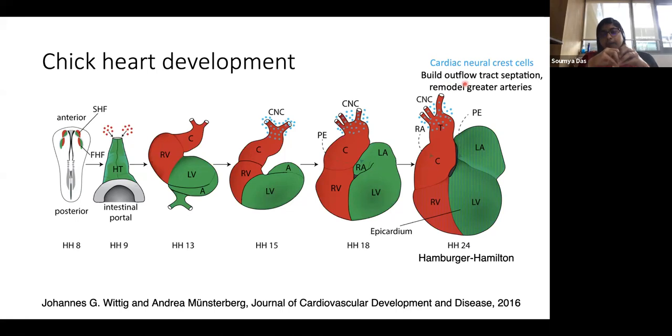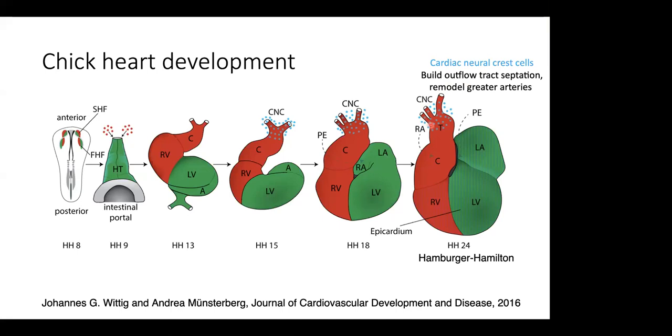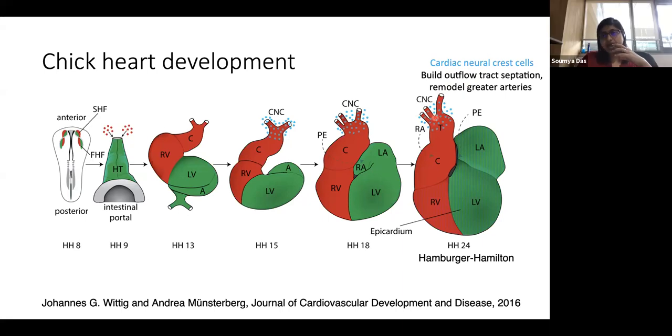So the cardiac neural crest cells basically make the outflow tract septation, and then they remodel the great arteries, as you can see here. So these three branches, can you see the laser pointer? Yeah. So these three branches, even though they are primarily made by the second heart field, are also contributed to by the cardiac neural crest cells.